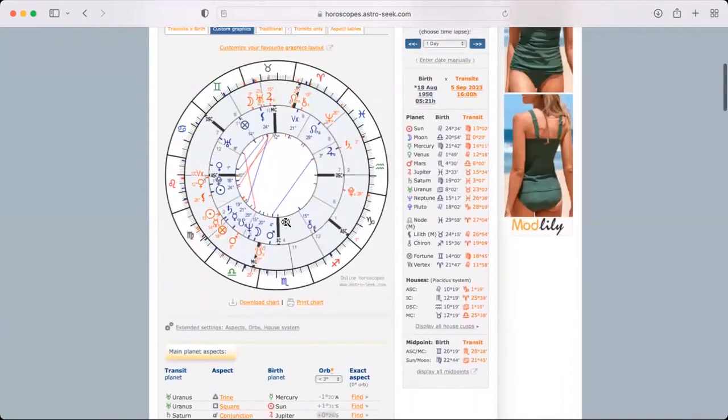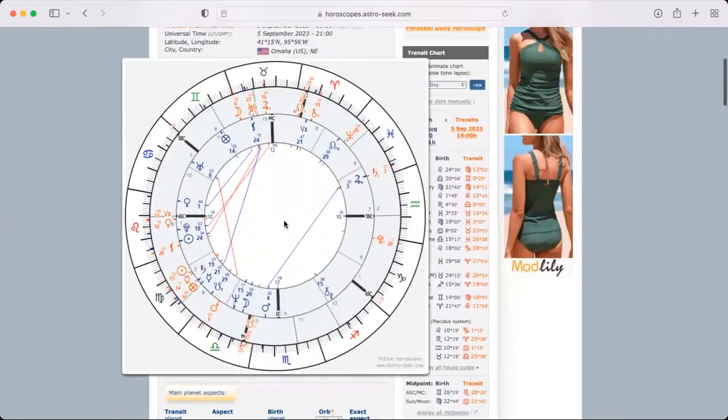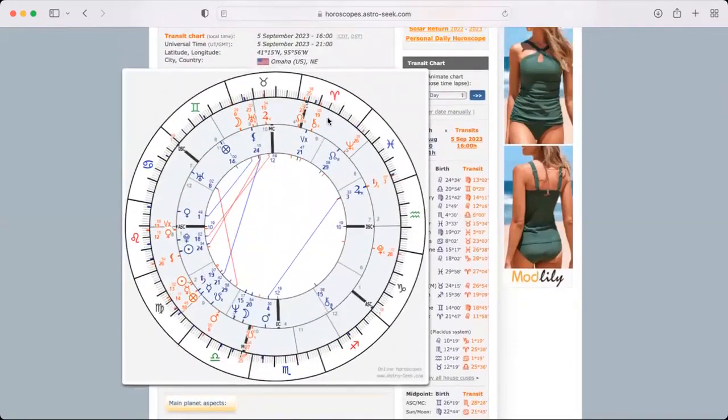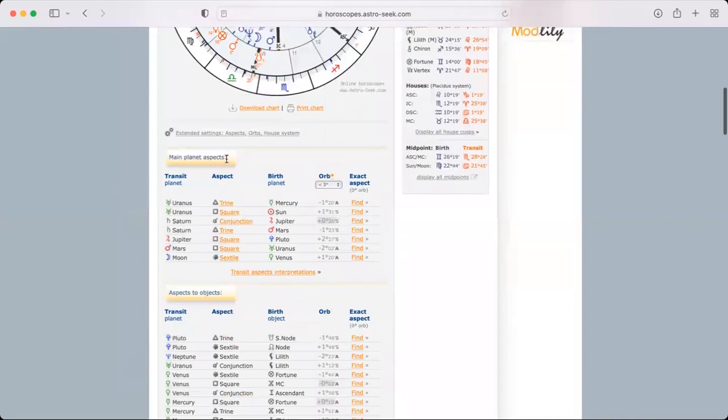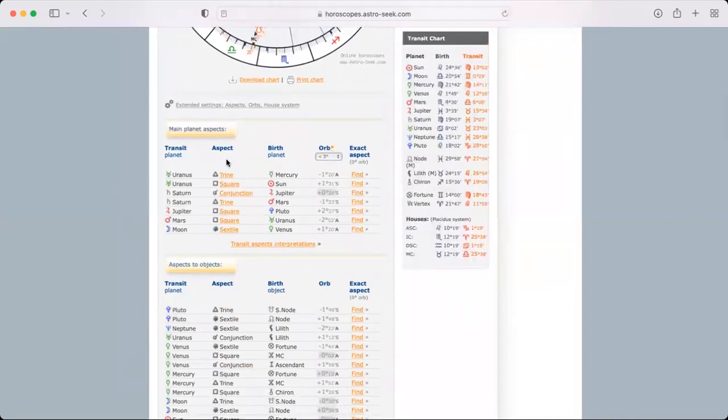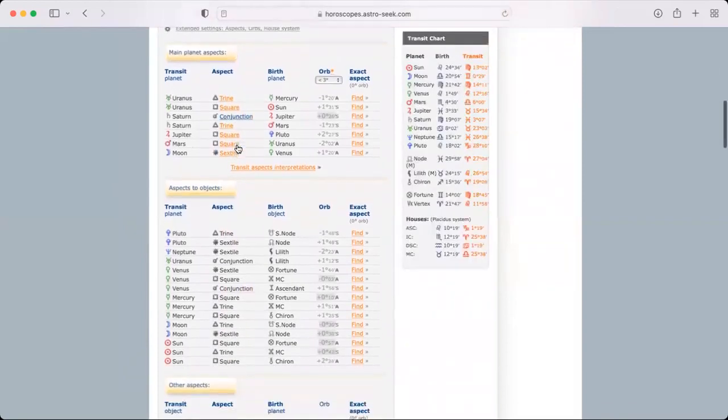So when we look up here, we expand this a little bit, we see that transiting Uranus is making a sextile, which is this aspect right here, this blue line, to natal Mercury, right? So that has a certain meaning to it in terms of certain events and what can transpire and what it means.